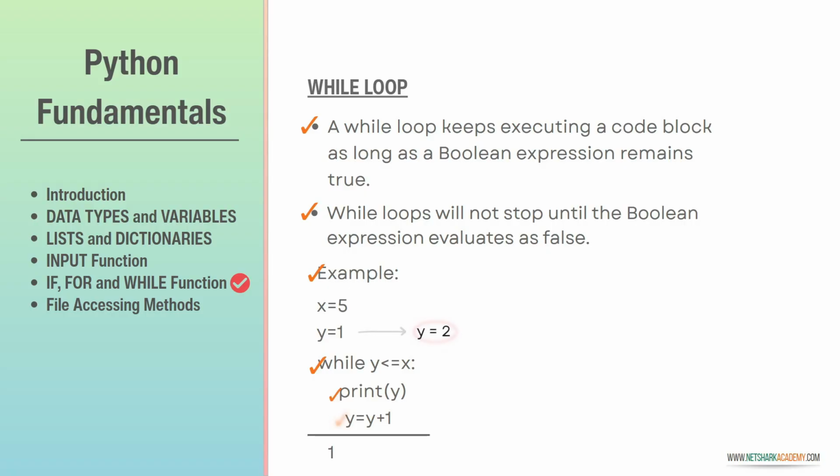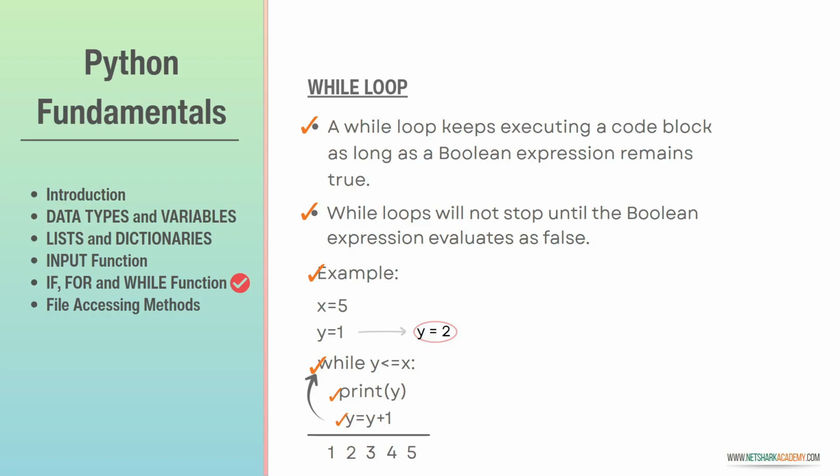Then increment y by 1. So now y becomes 2. After this, the control will go up to the while statement, and again it checks whether the mentioned condition is true or not. Here x will remain the same as specified above, x is equal to 5. But y is now 2 as incremented in the program below. So y is still less than x. So again print y will be executed. This continues till y is equal to 5.